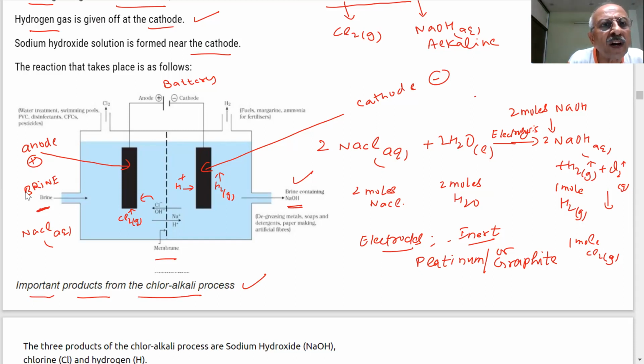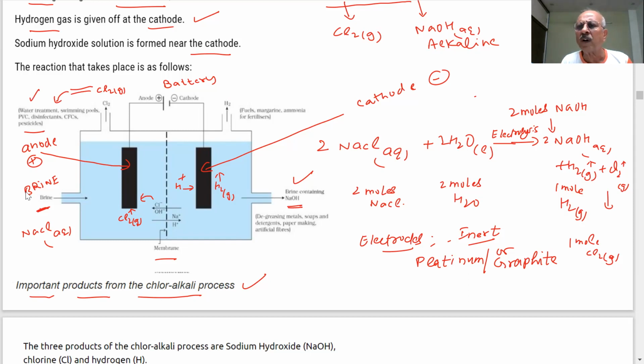So you can see the chlorine gas is coming here, Cl2. This is my Cl2 gas. What I will do, I will take a pipe and withdraw this. And where is the chlorine gas used? Water treatment, swimming pools, PVC, disinfectant, CFC, pesticide. These are the uses of chlorine gas. I will not waste the chlorine gas, students. That will be taken off and will be used.